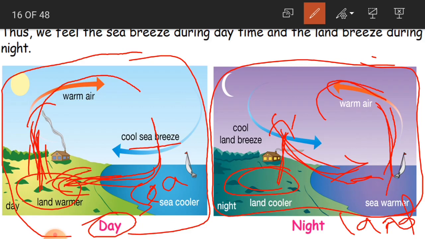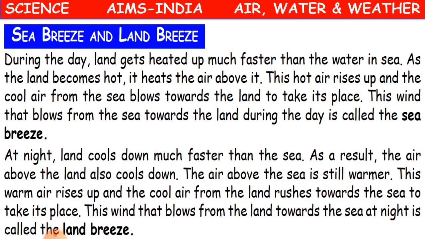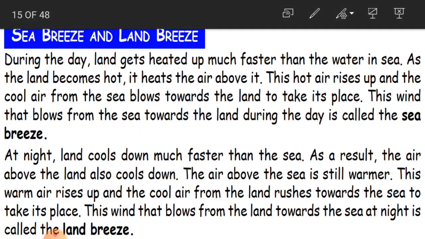Thus we feel the sea breeze during daytime and the land breeze during night time. Clear, children? If you want, you can see here what is land breeze and what is sea breeze. This is the text.